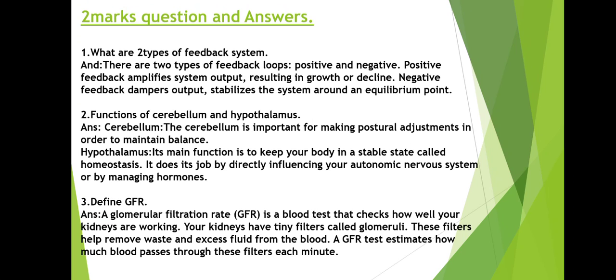Then negative feedback dampens the output, which means it stabilizes the system around an equilibrium point. Just remember two things: positive means it will secrete the enzyme and proceed with growth, and negative means it will bring the system to equilibrium, the equilibrium point.